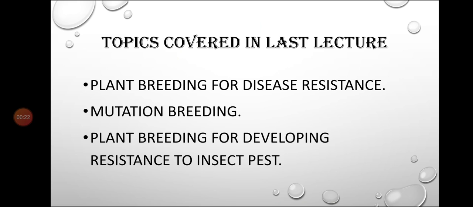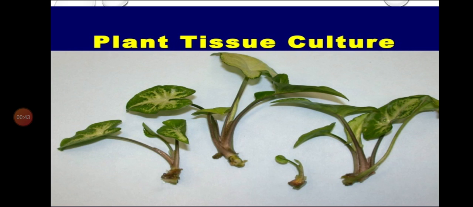In our last lecture we studied the topics plant breeding for disease resistance, mutation breeding, and plant breeding for developing resistance to insect pests. Okay, we have studied these three topics in our last lecture. Today we are going to study plant tissue culture. We are going to study the topic of tissue culture.